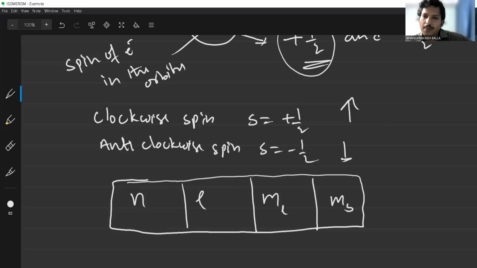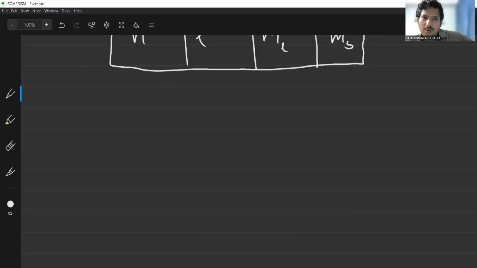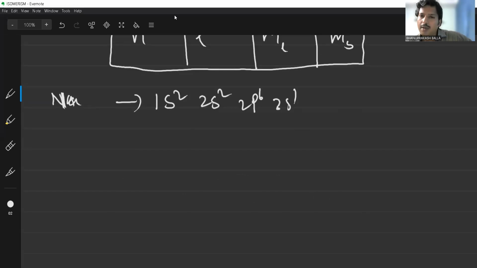Now, for example, as you know about sodium, what is the sodium differentiating electron? What is the electronic configuration of sodium? The sodium electronic configuration is 1s2, 2s2, 2p6, 3s1. So the last electron is called the differentiating electron.